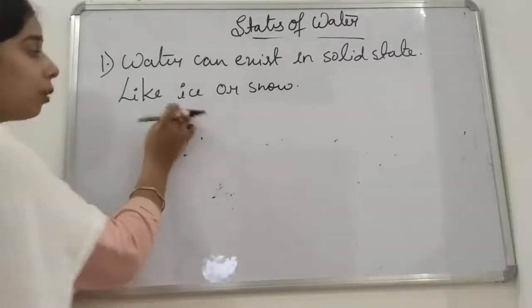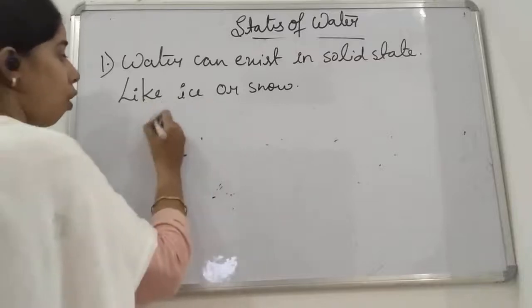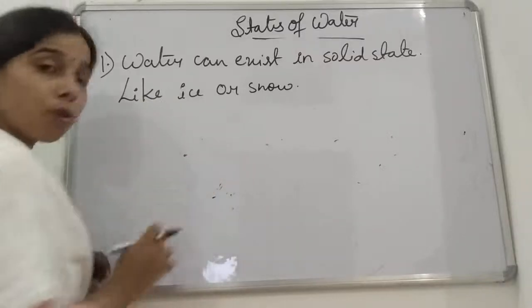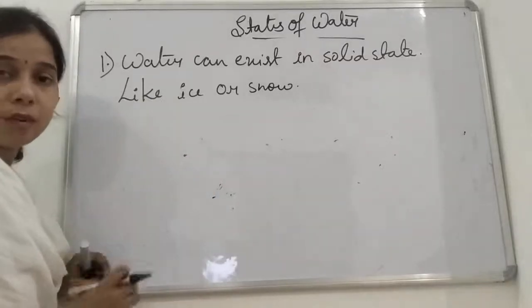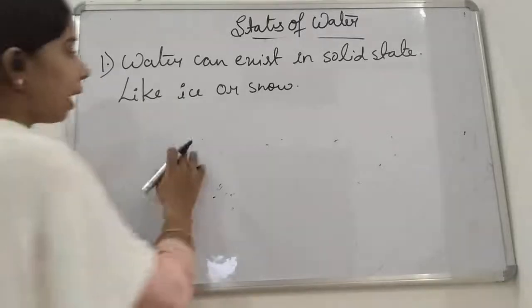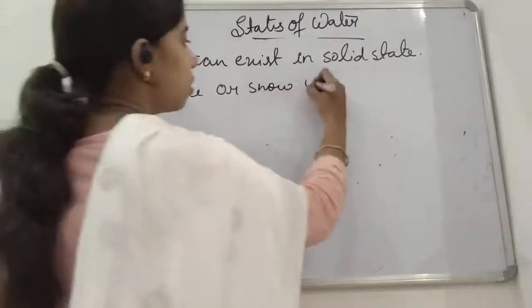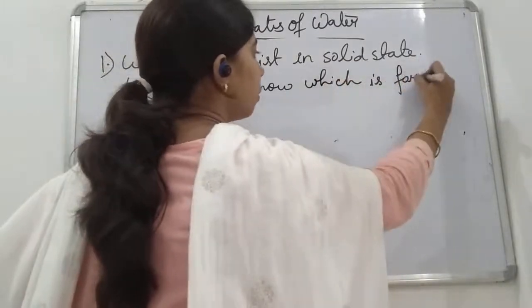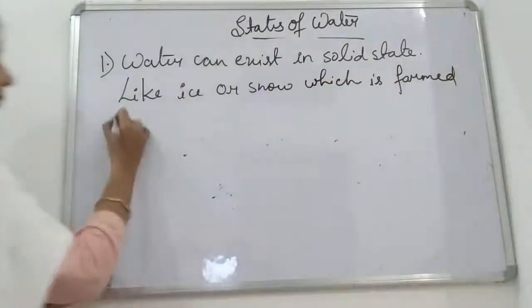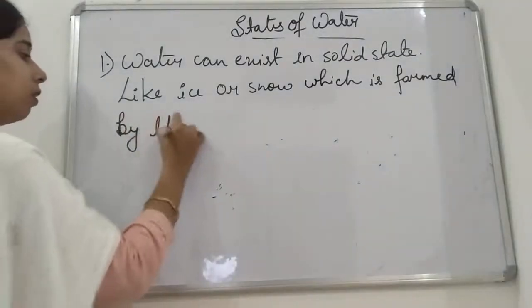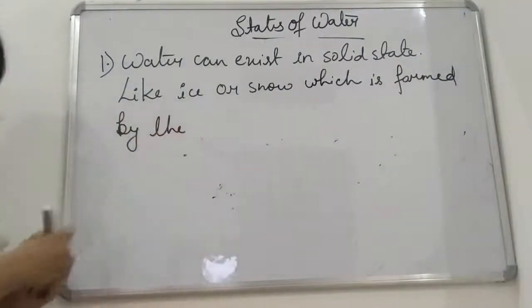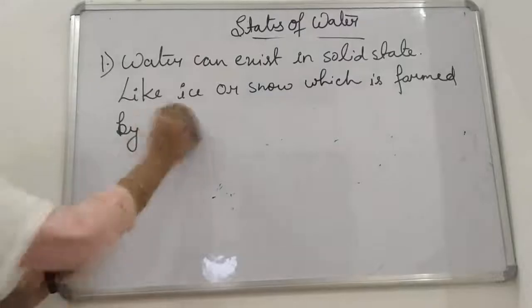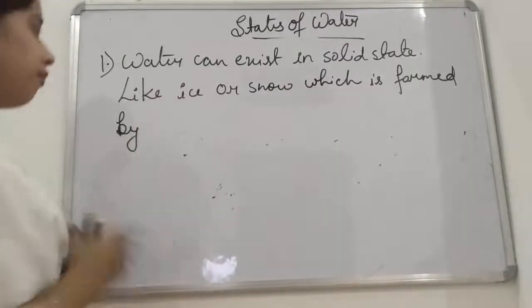Okay, so how is this ice formed? It is formed due to the freezing of the liquid state, or freezing of the water. So like ice or snow, which is formed by freezing.